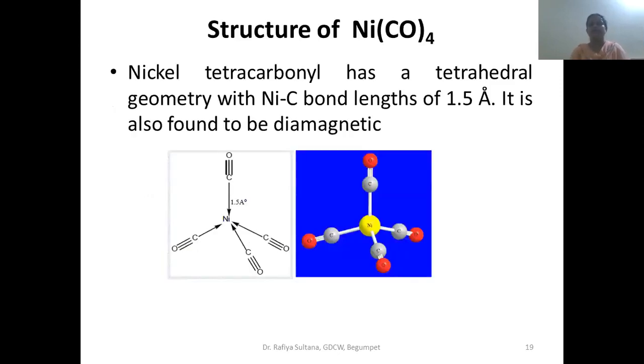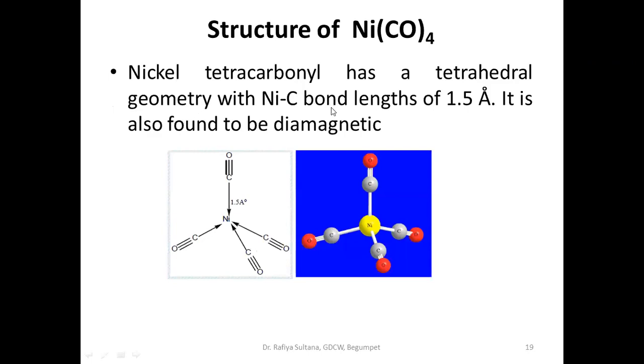Now let us see the structural properties of a few metal carbonyls. The first metal carbonyl we will discuss here is tetracarbonyl nickel.